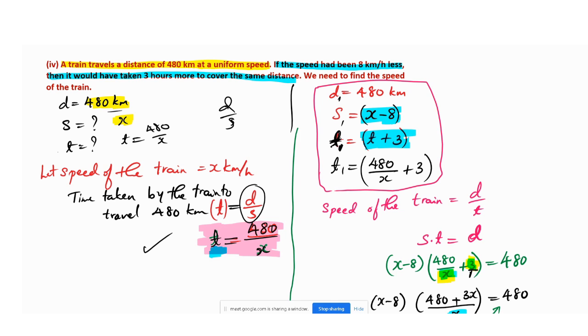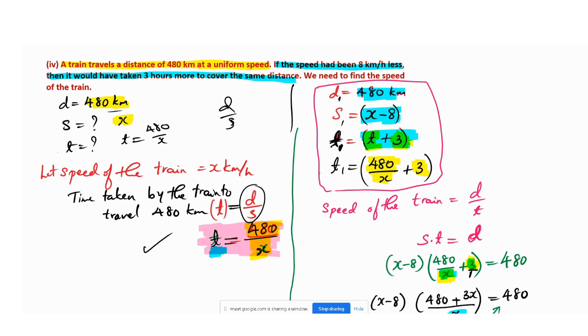The distance is the same because the same distance is being covered. So the new time is t plus 3. Remember here t is nothing but 480 divided by x, and the 3 I have written as it is.